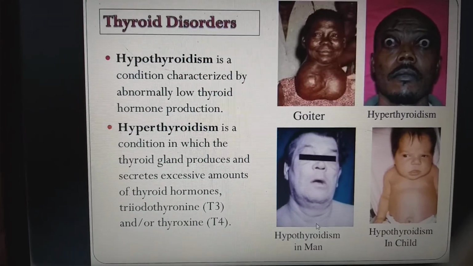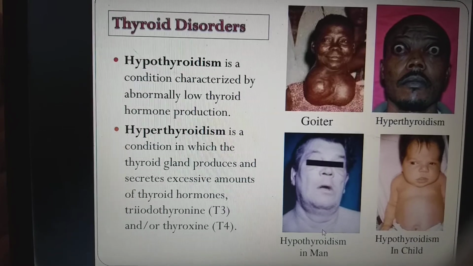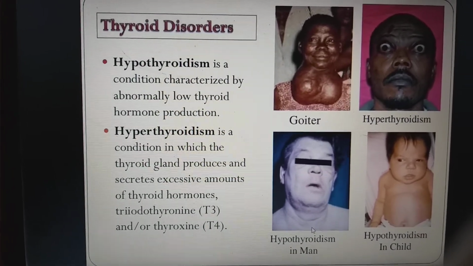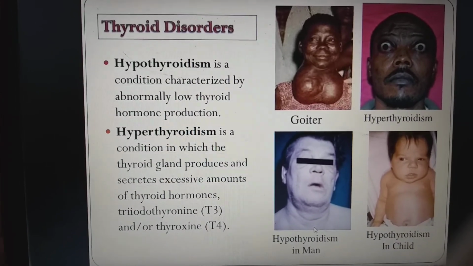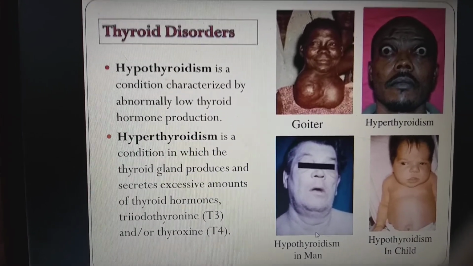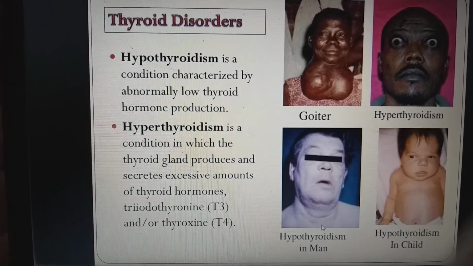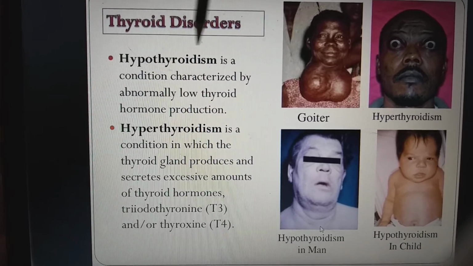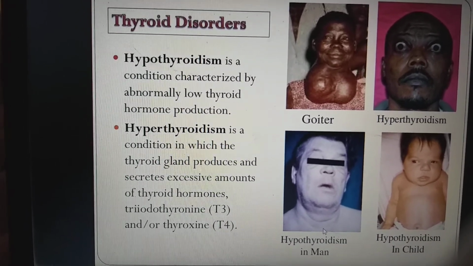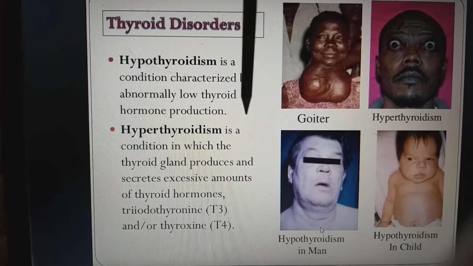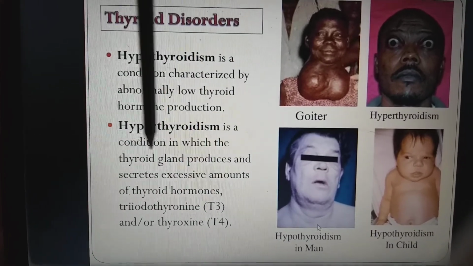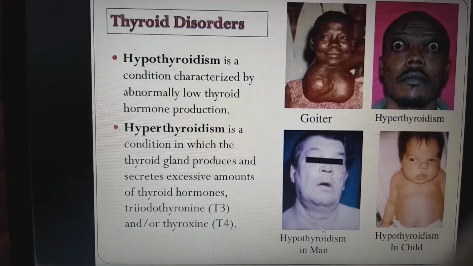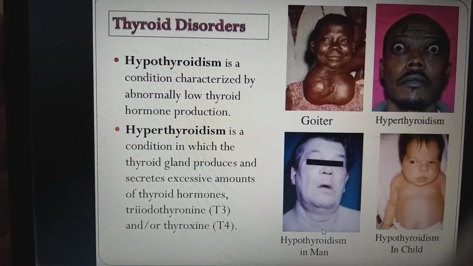Coming to the thyroid disorders. Hypothyroidism and hyperthyroidism. The name itself says it: hypothyroidism means there is a lower amount of secretion than the mean value. Hyperthyroidism means an increased amount of secretion than the mean value. Hypothyroidism is a condition characterized by abnormally low thyroid hormone production, and hyperthyroidism is a condition in which the thyroid gland produces and secretes excessive amounts of thyroid hormones, that is T3 and T4.